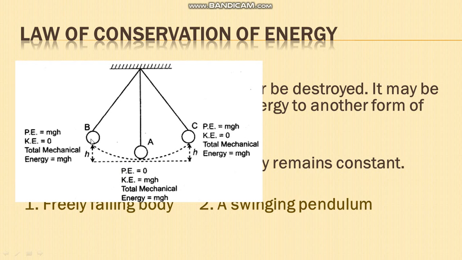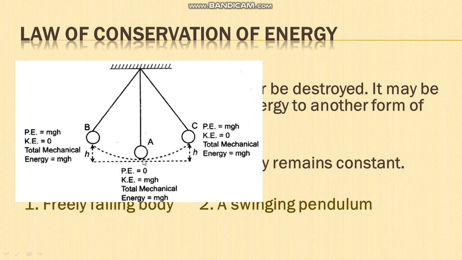As the bob starts to move from B to A, h goes on decreasing, which means potential energy decreases and kinetic energy increases. At position A, h is equal to 0, so potential energy is 0, but kinetic energy is maximum, and its value is mgh. So total energy is again mgh.